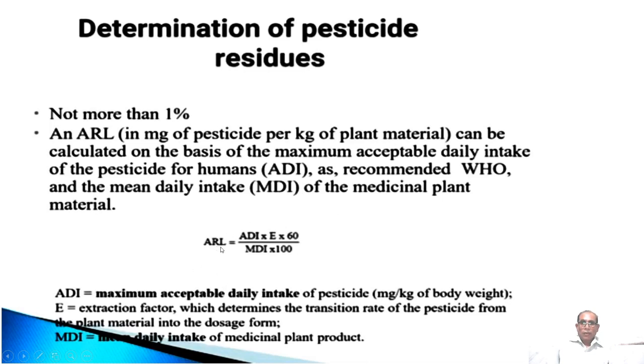Average residual limit is ADI multiplied by E upon 60 divided by MDI multiplied by 100, where ADI is the maximum acceptable daily intake of pesticide, that is milligram per kg of body weight, E is the extraction factor, which determines the transition rate of the pesticide from the plant material into the dosage form, and MDI is the mean daily intake of the medicinal plant product.